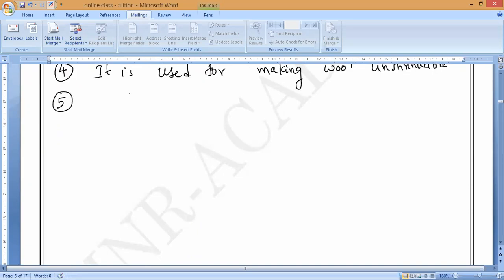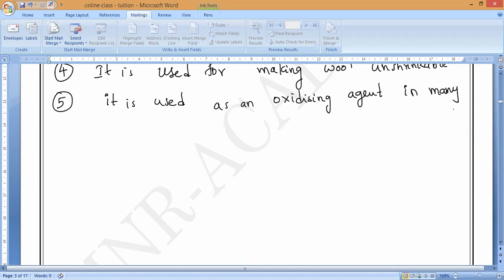Next, the fifth one: bleaching powder is used as an oxidizing agent. Please write it. It has oxidizing property. Is it yes or no, guys? So that is why we can use this one as an oxidizing agent. Sir, in this, oxygen is not there. Then how is it an oxidizing agent? By this time you may understand.